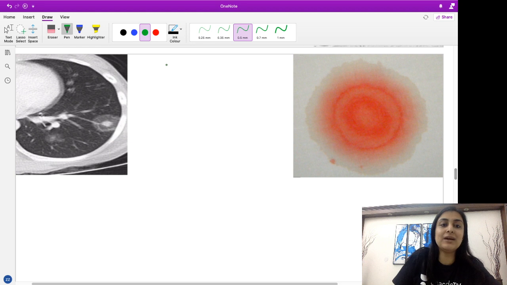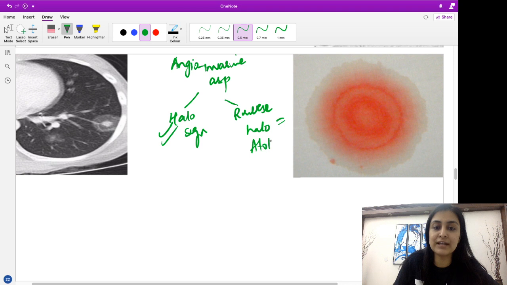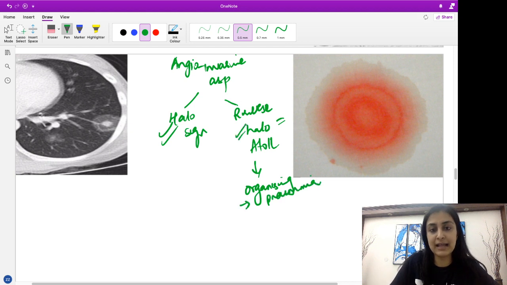Okay, now coming to our angioinvasive aspergillosis. So I told you two signs with angioinvasive aspergillosis. We have a halo sign, and we have something which is the reverse halo sign. Both of these signs can be seen with angioinvasive. Obviously, halo sign is more specifically seen. The term reverse halo or the atoll sign was typically described for something which is called organizing pneumonia. Remember this was typically described for organizing pneumonia, but this can be associated with angioinvasive aspergillosis.